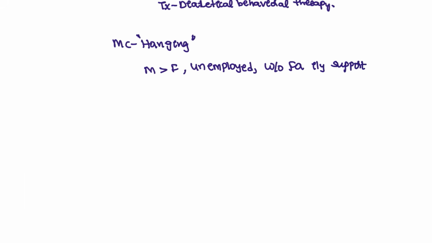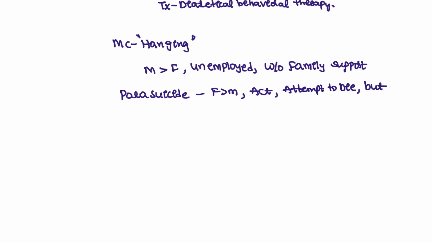And suicide is not a crime in India, that has recently been updated with a new law. But we have parasuicide. Parasuicide is seen more commonly with females, and this is just an act only. They will try to die but they don't die. That is what parasuicide is. They attempt to die but they don't die.